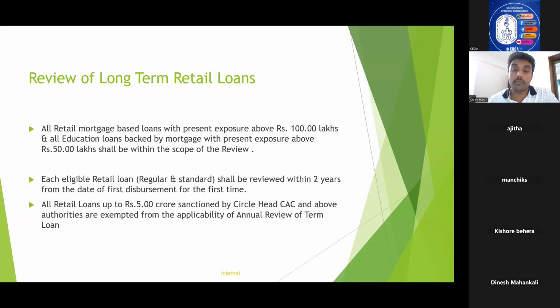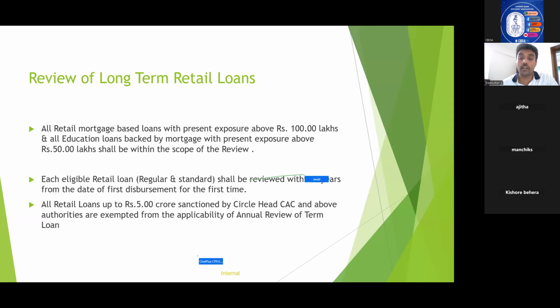Okay. Now, what is the periodicity? It shall be reviewed within 2 years from the date of first disbursement for the first time. All retail loans up to 5 crore sanctioned by circle head and above authorities are exempted from the applicability of annual review of term loan. So this is also one important point.